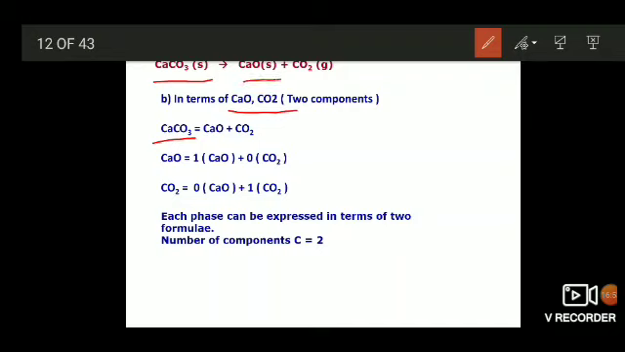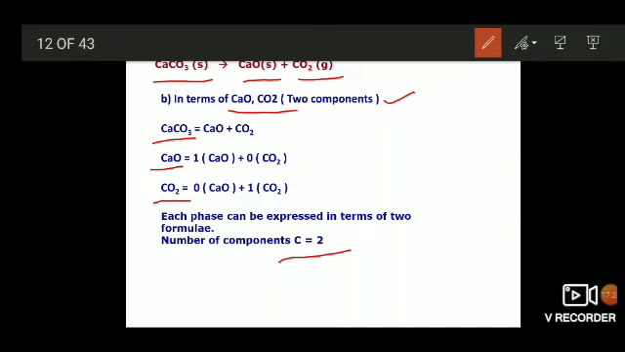Now the second phase, CaO, calcium oxide: 1 into calcium oxide plus 0 into carbon dioxide. And the third phase, carbon dioxide: 0 into calcium oxide plus 1 into carbon dioxide. In this way, all the three phases can be explained by using these two components. Each phase can be expressed in terms of two formulae. Number of components is 2.